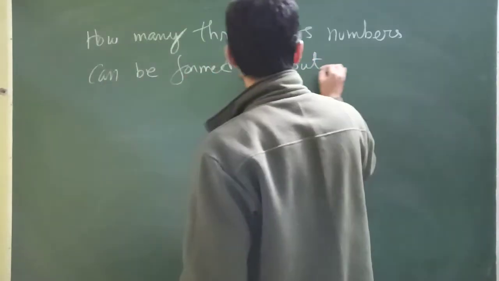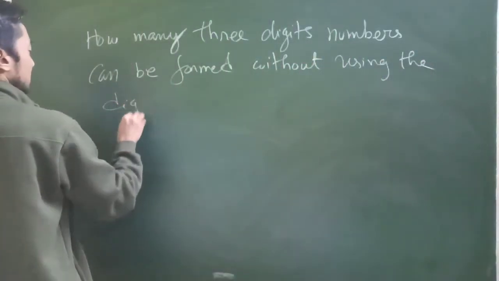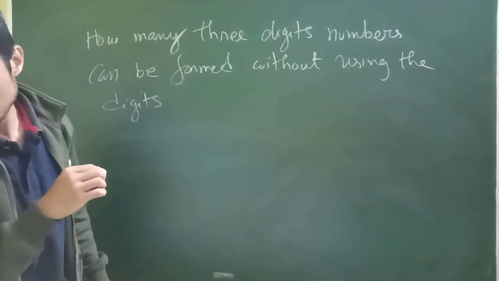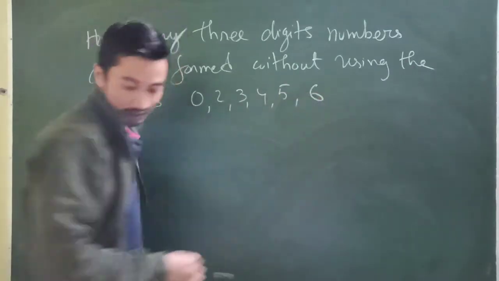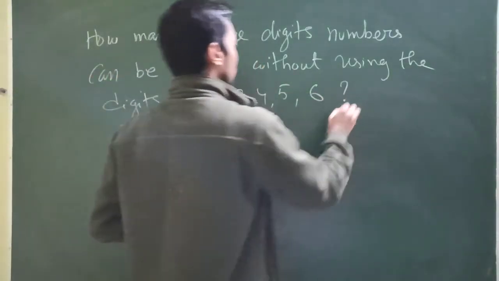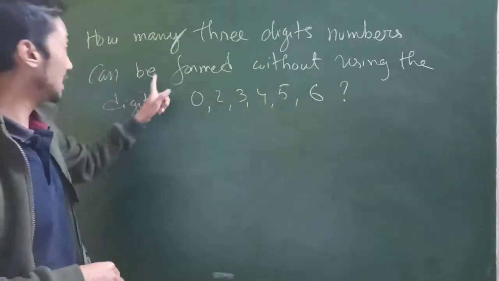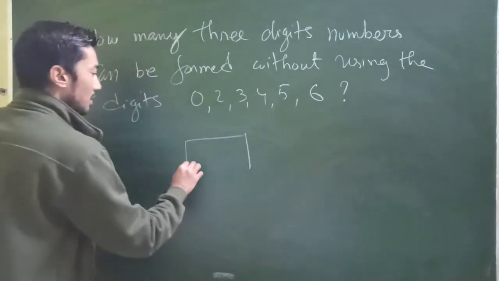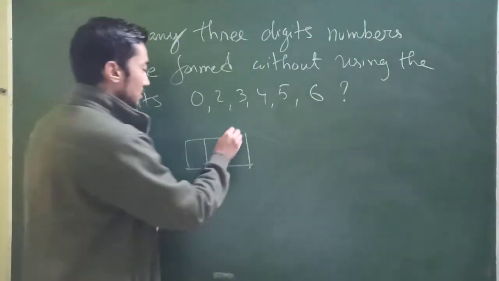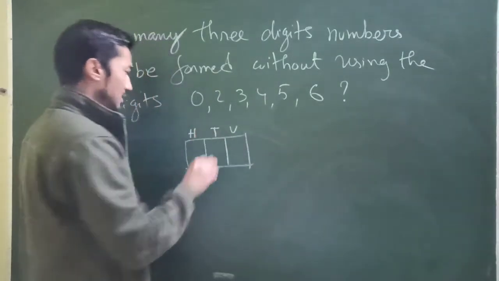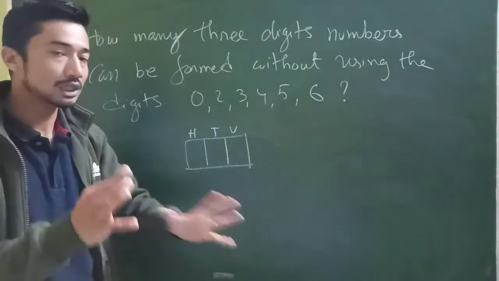How many 3-digit numbers can be formed without using the digits 0, 2, 3, 4, 5, 6? What is the question here quickly? We all know what a 3-digit number is. We can use a block explanation for that: units, tens, hundreds digit. We all know that, so let's not elaborate. You have to form a 3-digit number. What are the conditions? Let's see.